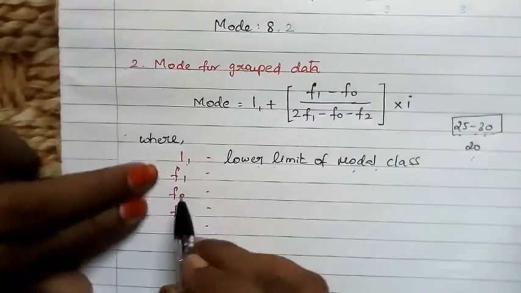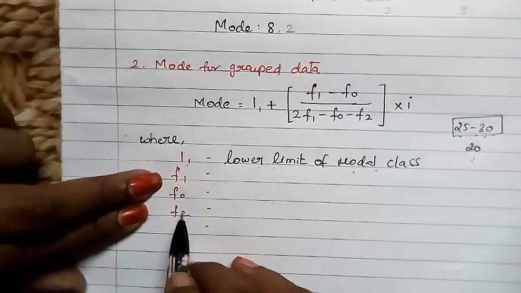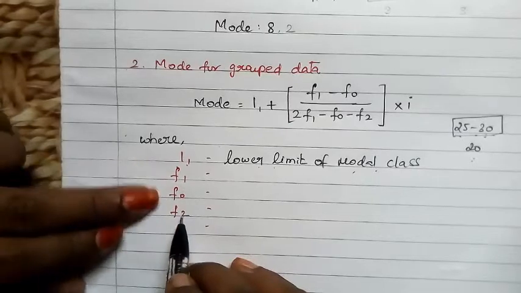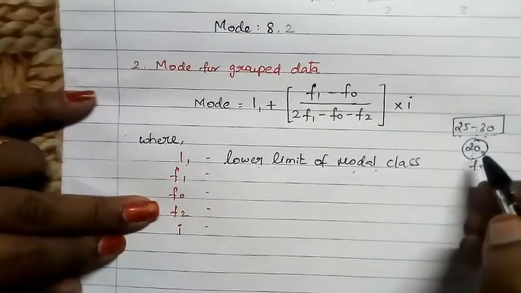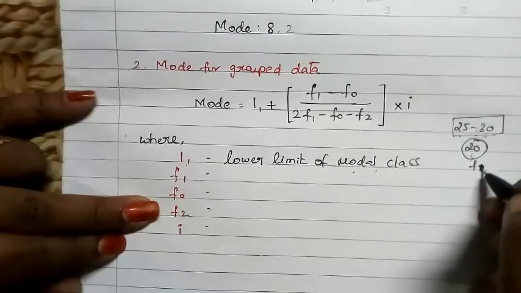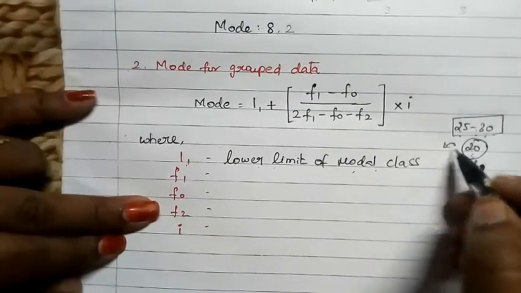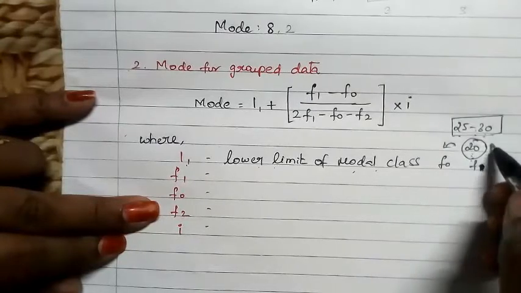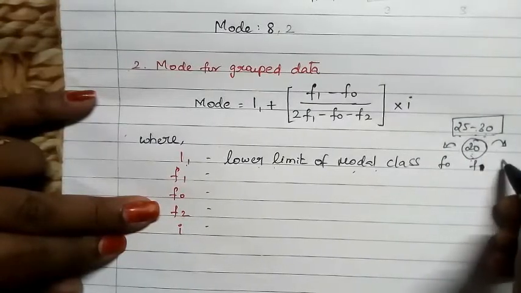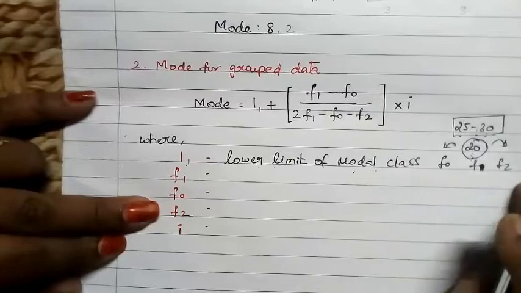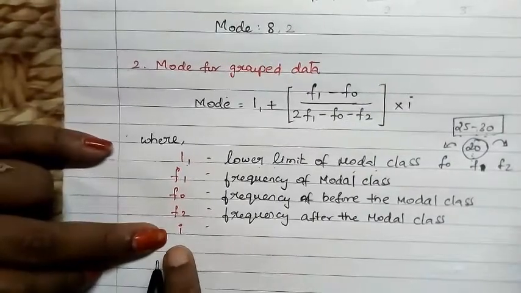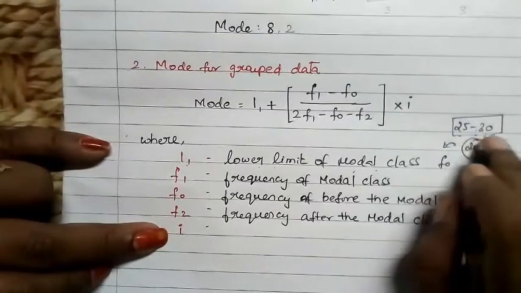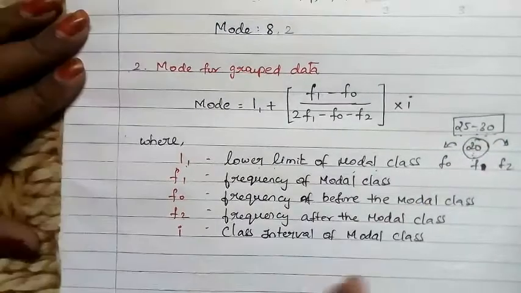Then F1. Here we have to take three frequencies, F1, F0 and F2. If 20 is the highest frequency, this frequency is F1, the frequency before the modal class is F0, and the frequency next to the modal class is F2. So these three frequencies have to be taken. And I is the class interval of this modal class. We'll see an example for this grouped data.